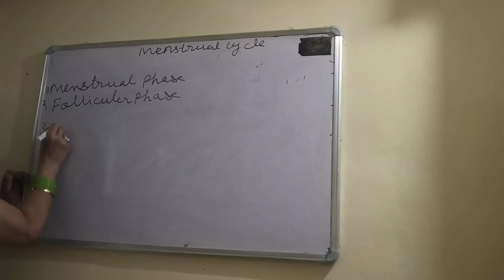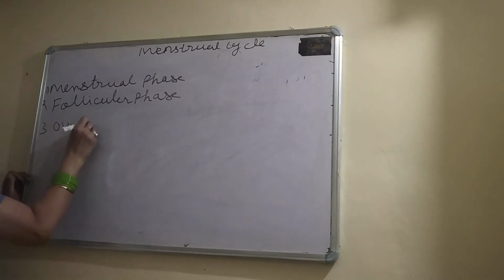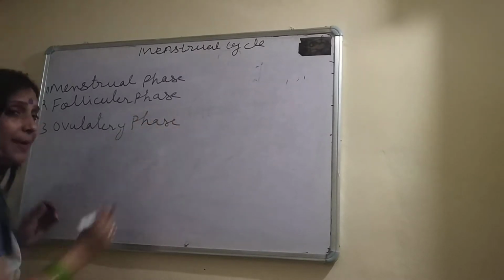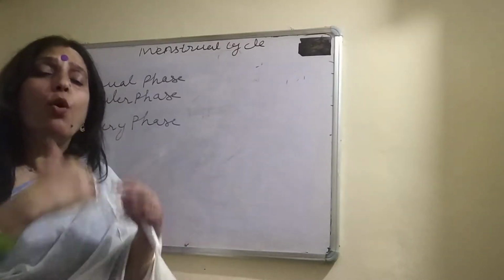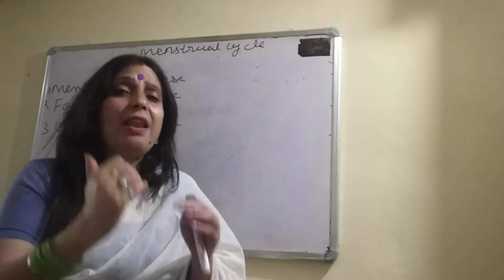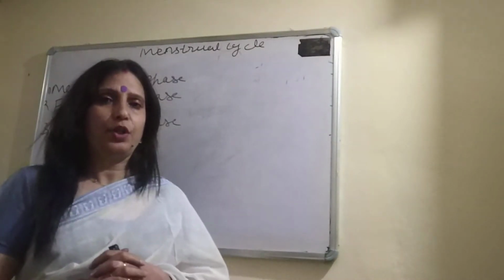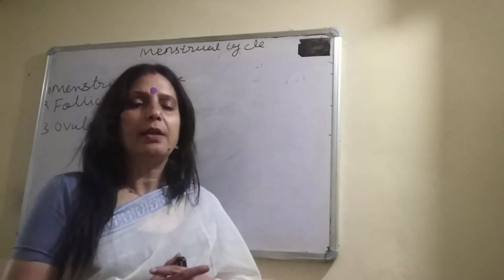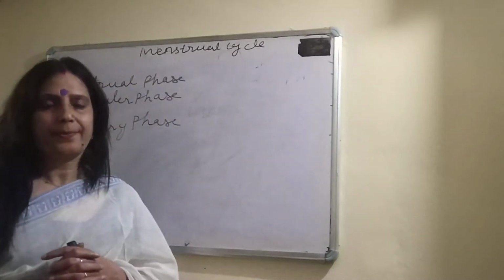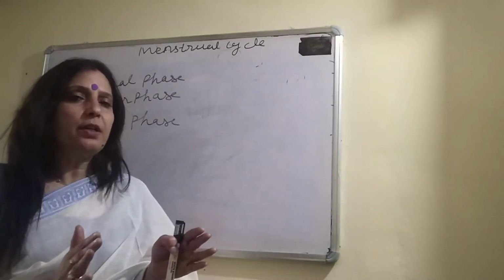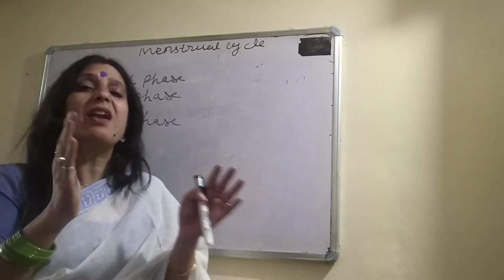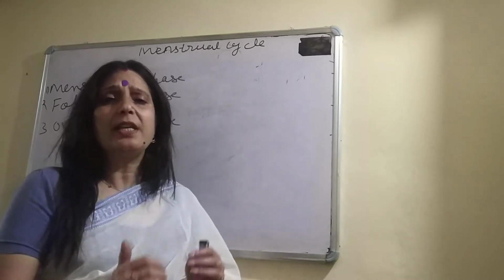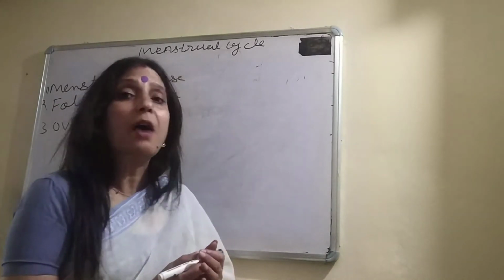Now, the third phase, ovulatory phase. What happens in the ovulatory phase? In the ovulatory phase, the LH hormone level is increased. So the Graafian follicle ruptures, the egg is freed, causing ovulation. LH hormone increase induces rupture of the Graafian follicle, the egg is freed, called ovulation. This phase lasts for 48 hours.